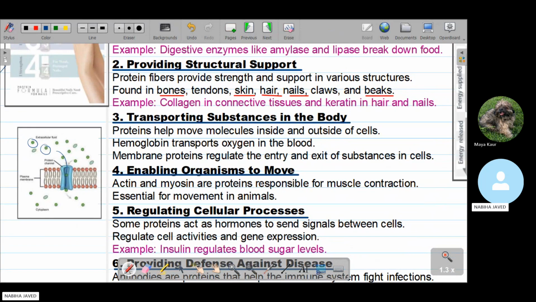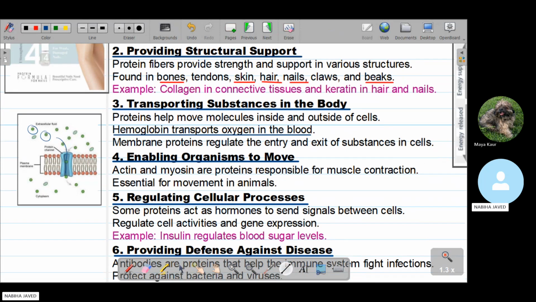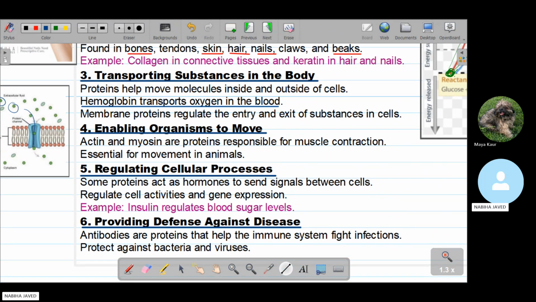For example, hemoglobin is the protein that transports the oxygen in the blood. And another piece of information is that membrane proteins regulate the entry and the exit of the substances in the cell. The fourth function of the protein is that it enables the organisms to move, like actin and myosin, which are both contractile proteins responsible for muscle contraction.